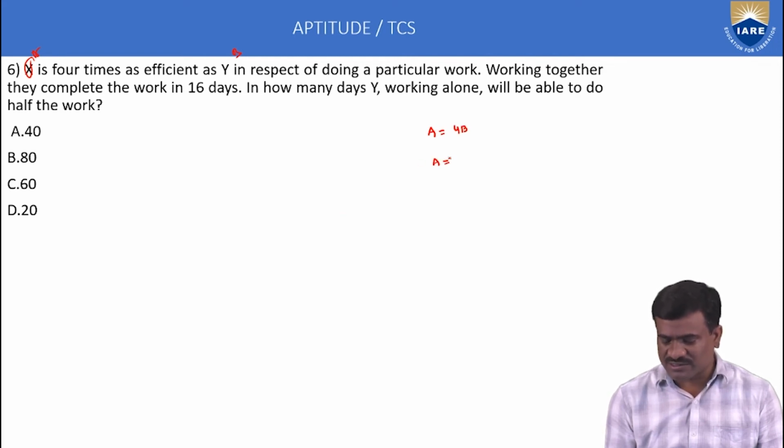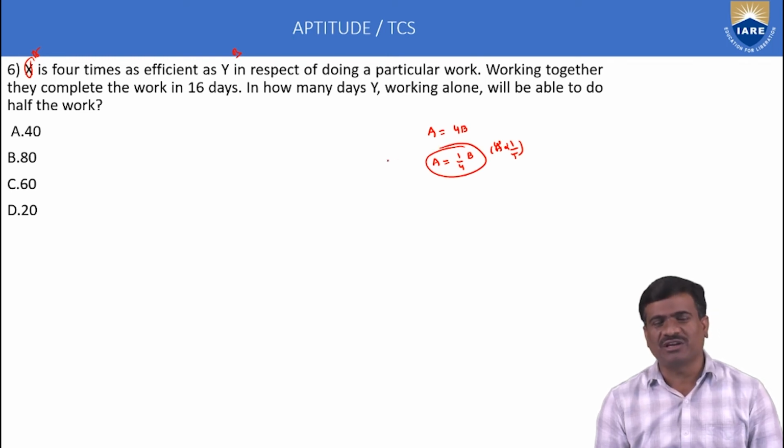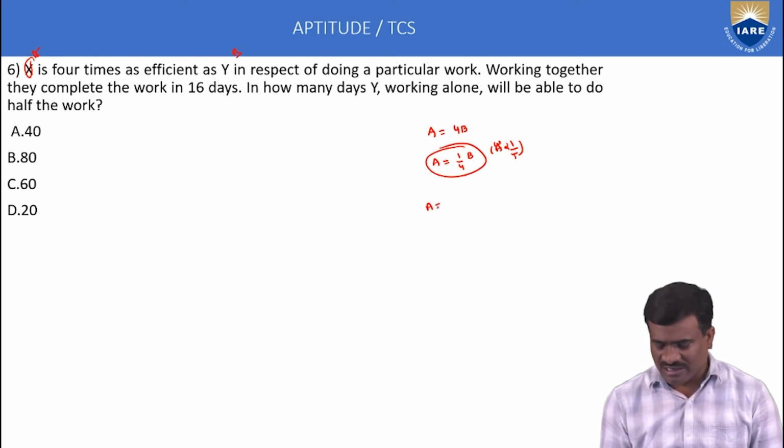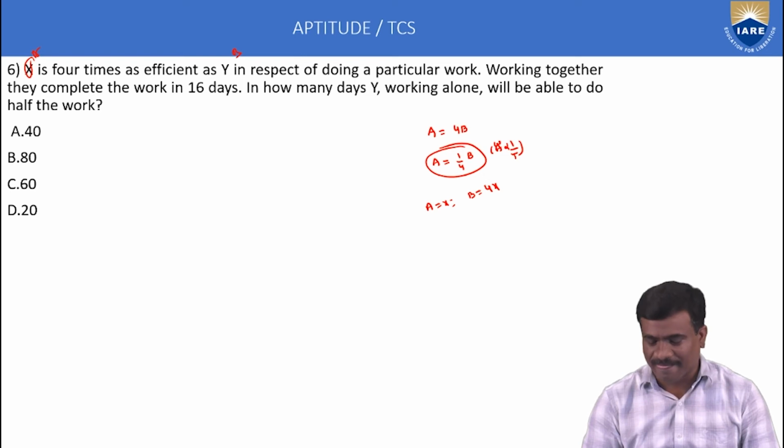This belongs to time and work. Work is always inversely proportional to the time. A is equal to 1 by 4 into B. Let A is equal to X, B is equal to 4X. This is called the first statement meaning.